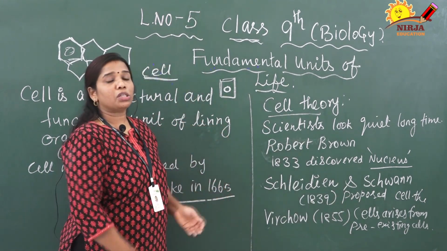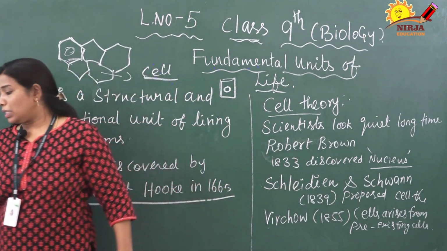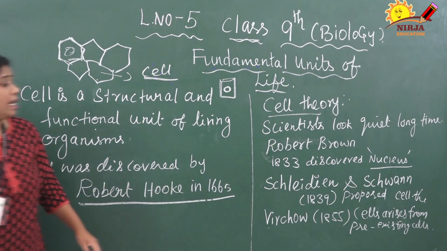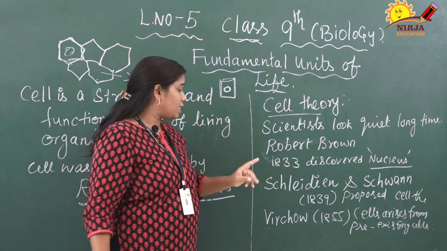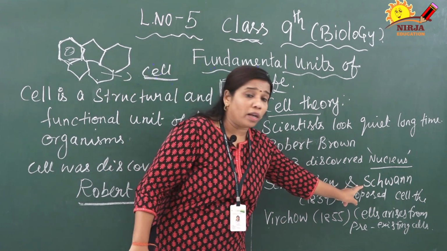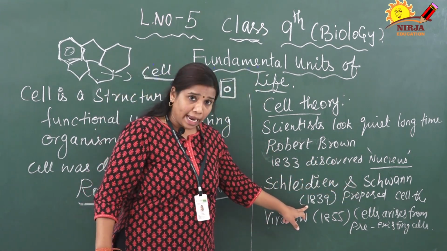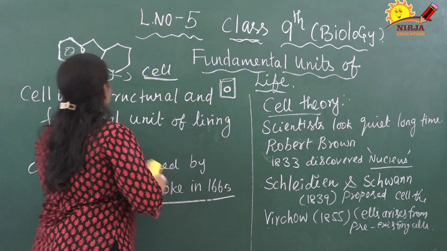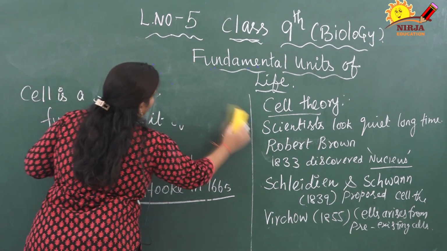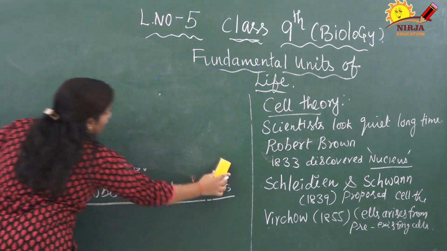Next we are going to discuss cell theory. What is cell theory? I already told you. Cell theory was proposed by two scientists, one is Schleiden and the other is Schwann, in the year 1839. Right. So the cell theory is comprised of three points, children.